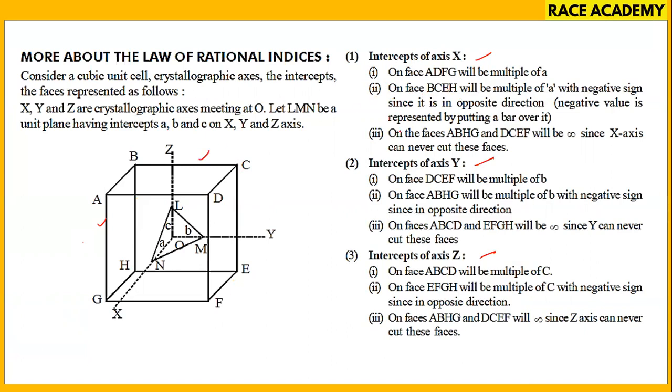The intercept of X on the faces ABHG and DCEF will be infinite, since the X-axis can never cut these faces. ABHG, this face, and the DCEF face. This is the face. Intercepts will be infinite. Intercepts of Y and intercepts of Z are also discussed in the same fashion.